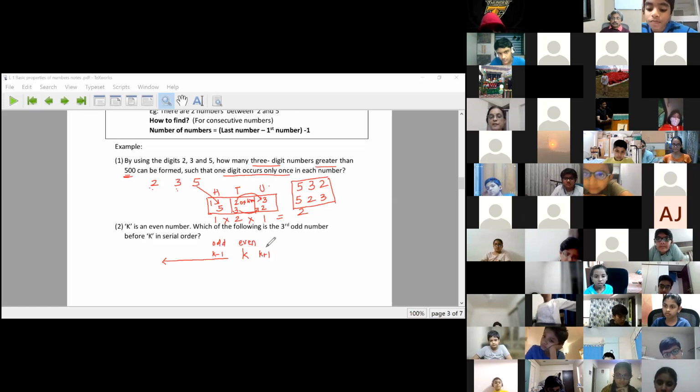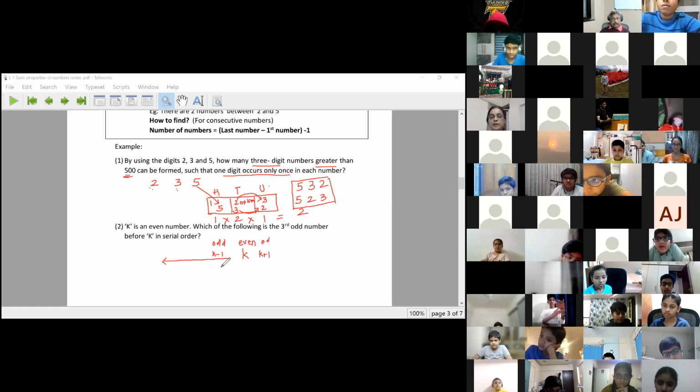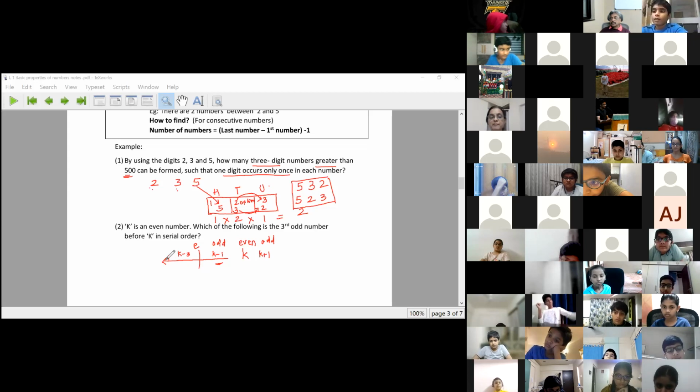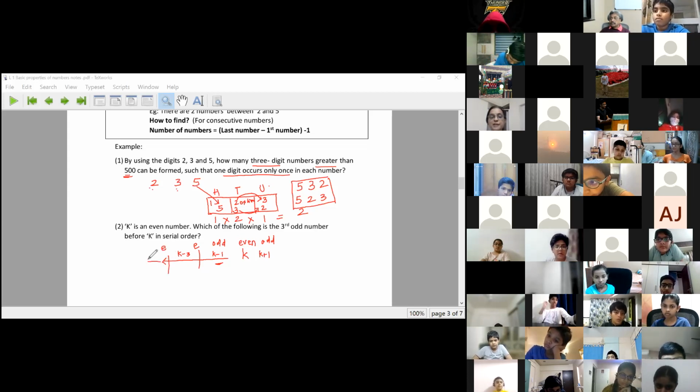And third odd number. Now k minus 1 is odd. There will be one more even number in between. That will be k minus 2. K minus 3 will be the second odd. K minus 4 will be the even. And k minus 5 will be the third odd number before k.